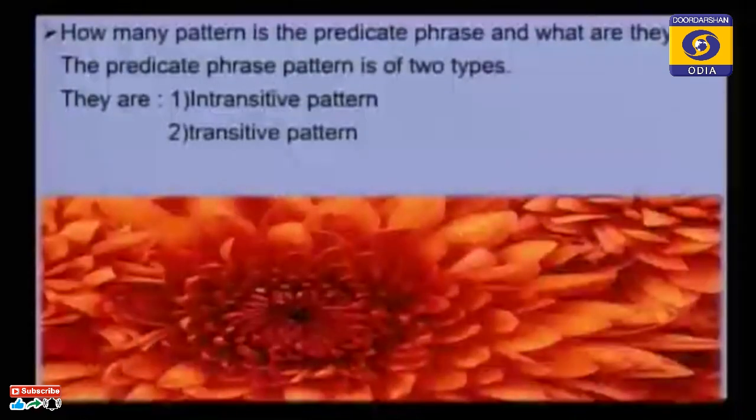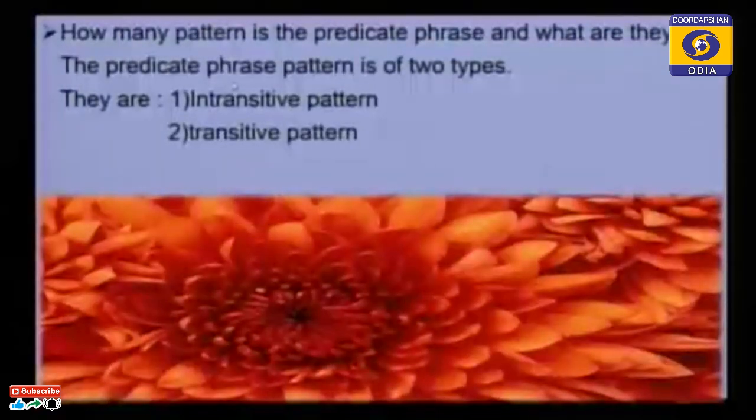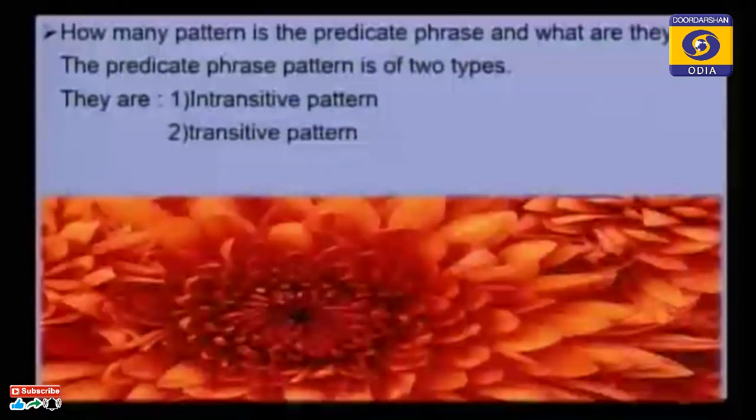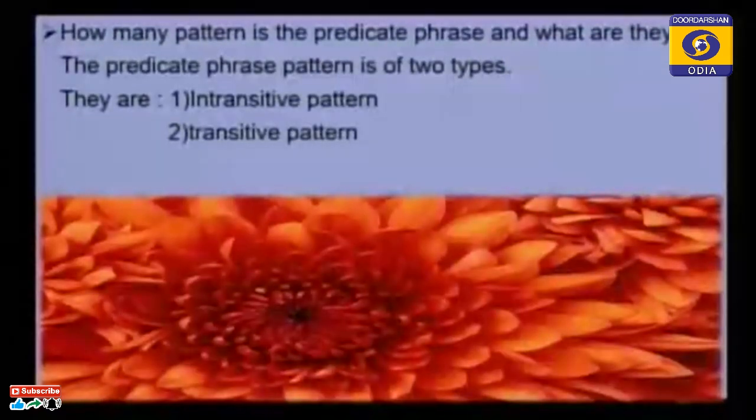Why? We just discussed that verbs are of two types: one is intransitive, the other is transitive. So we have an intransitive pattern and a transitive pattern. So the predicate phase pattern is divided into two parts. Why? Because in a transitive pattern you can find an object, but in an intransitive pattern you cannot find an object. So we have two patterns.